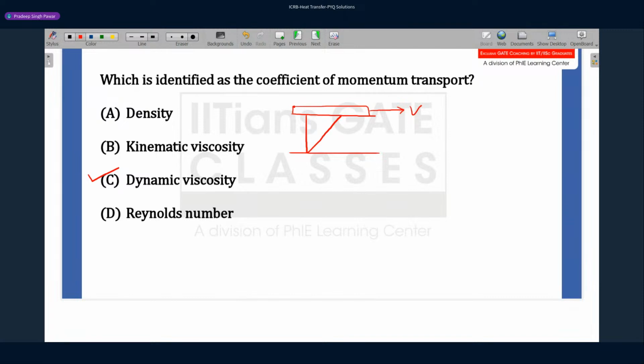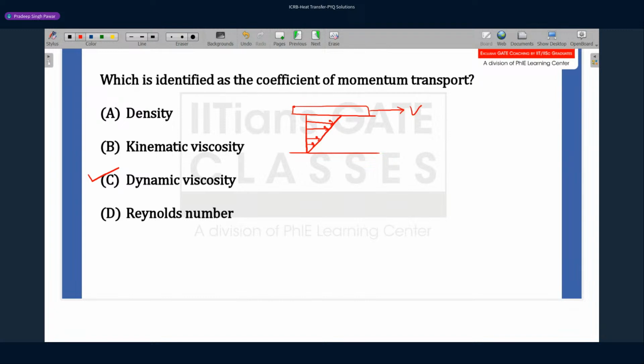The top layer acquires the same velocity as that of the plate, because of a condition called the no slip boundary condition. And the bottom layer, which is stationary, remains stationary. But the in-between layers, which were initially stationary, have now acquired certain velocity.